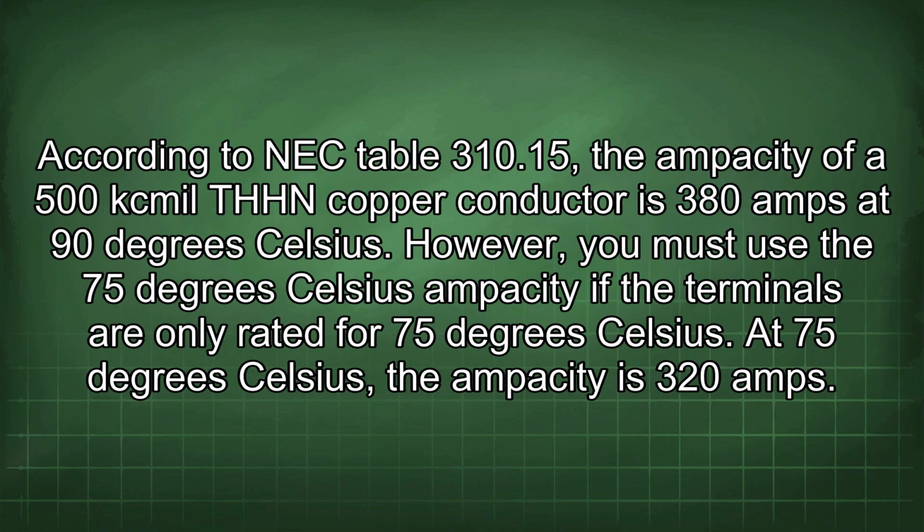According to NEC Table 310.15, the ampacity of a 500 kcmil THHN copper conductor is 380 amps at 90 degrees Celsius. However, you must use the 75 degrees Celsius ampacity if the terminals are only rated for 75 degrees Celsius. At 75 degrees Celsius, the ampacity is 320 amps.